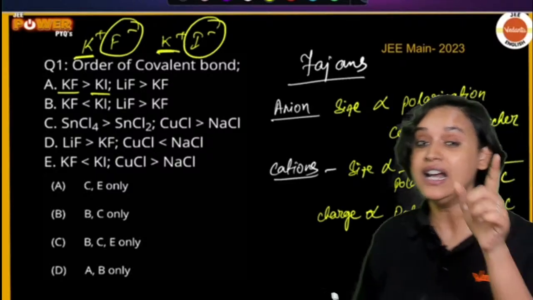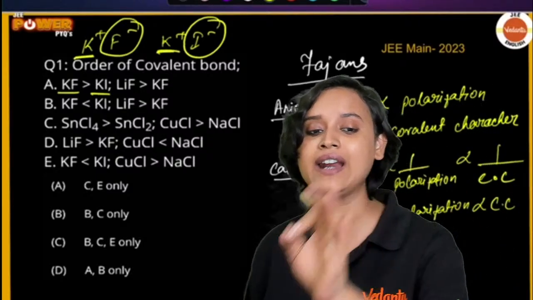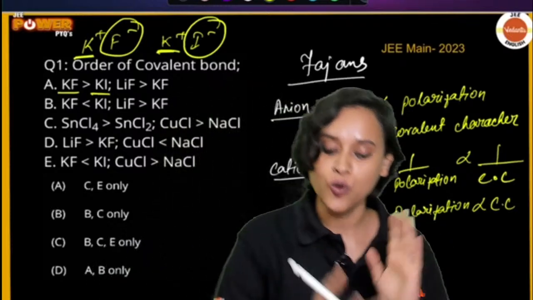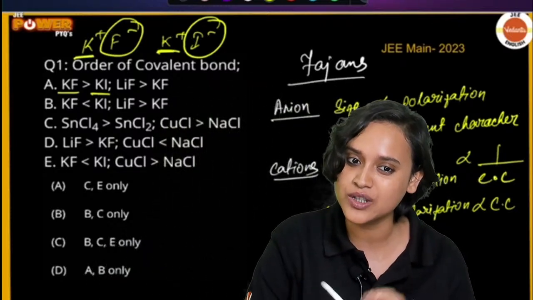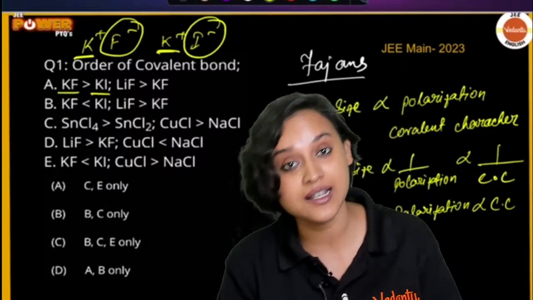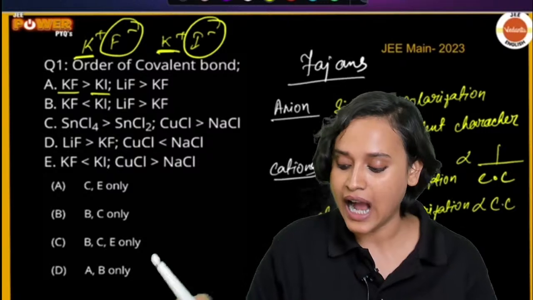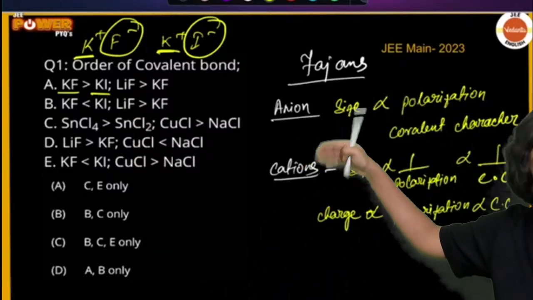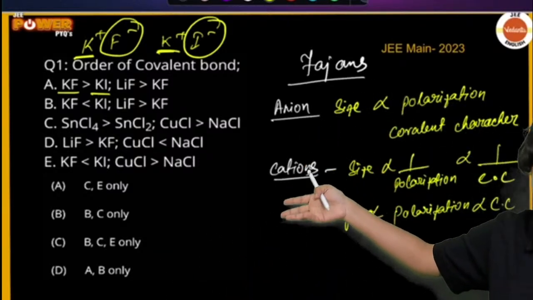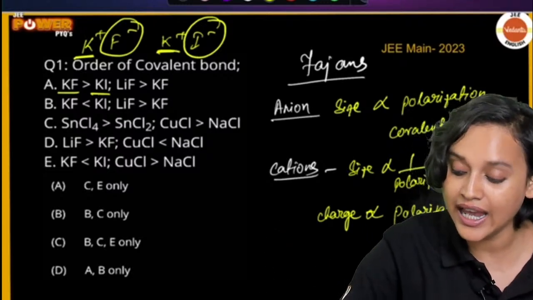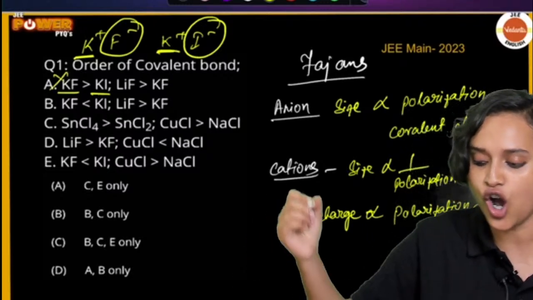Which one has a bigger size, fluorine or iodine? Iodine has a bigger size. So is it true that iodine will have a lesser polarization? No. That means KF greater than KI is wrong.